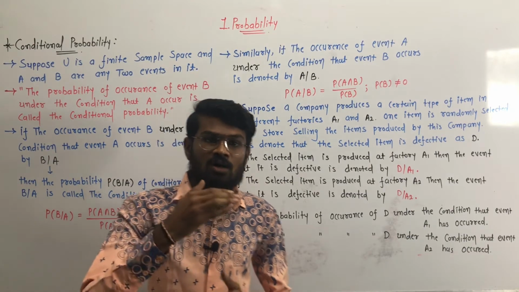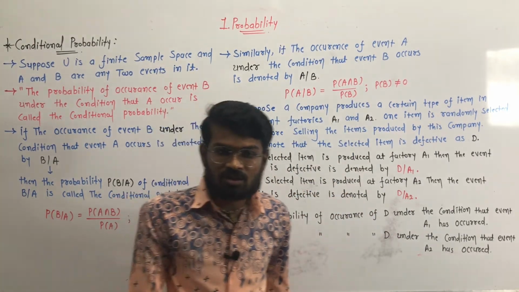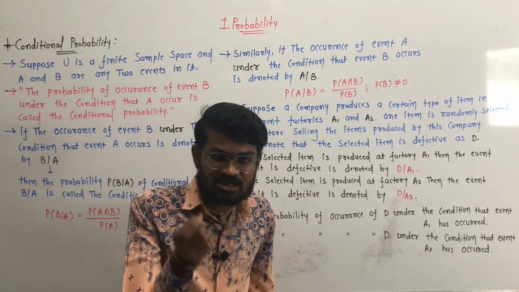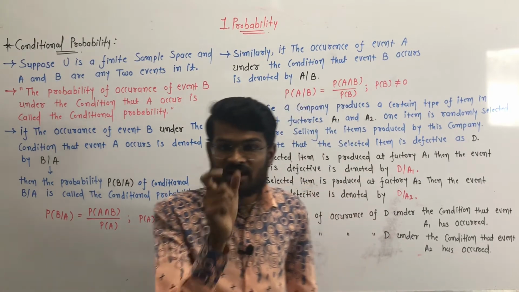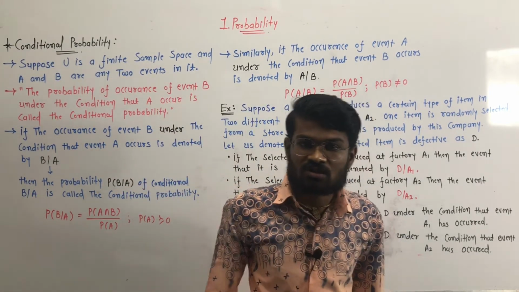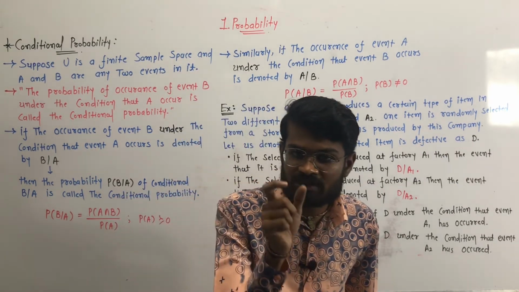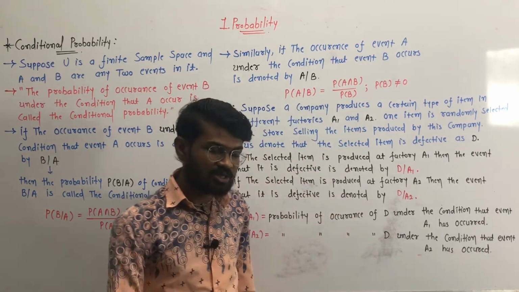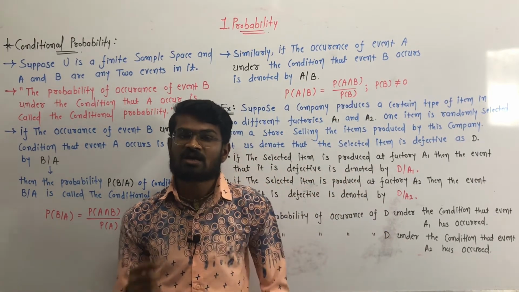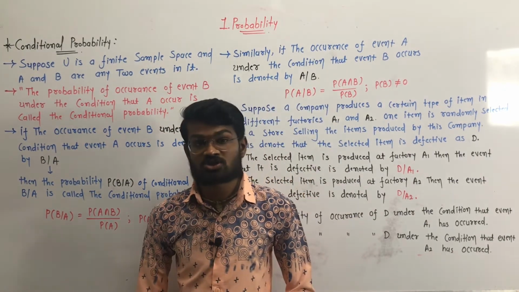So the probability of India winning depends on the probability of event C. Event D depends upon event C. So events C and D depend on each other. So this is the conditional event.